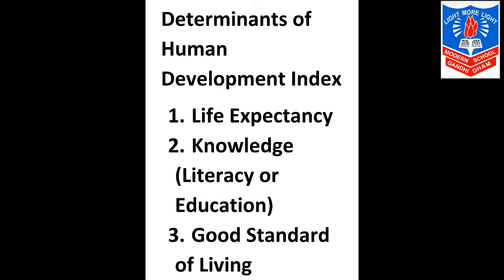Now our very first determinant of HDI is life expectancy. Life expectancy, yes, we have already discussed. It says that how many years a person is expected to live from the time of his birth of the population is known as life expectancy. That is, to be more simple, what is the expected number of years a person will live of the population of a country determines the value of life expectancy.